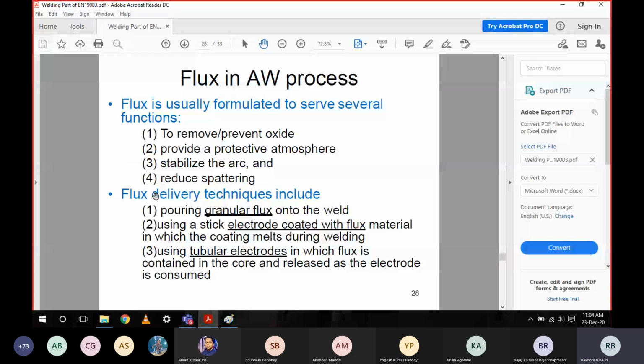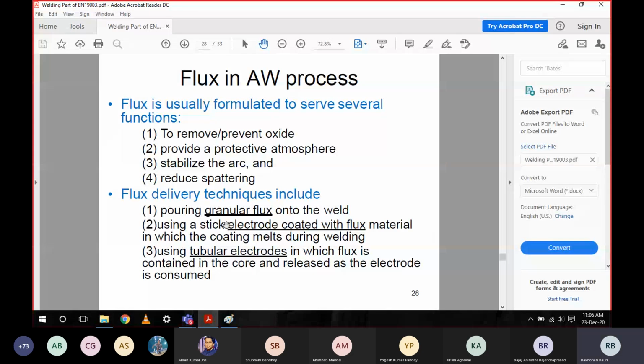Spattering means the scattering of liquid molten metal. The flux reduces it by making a protective covering layer over the liquid molten metal, so further spattering of liquid is reduced. If spattering is there, then the quality of the weld will be bad. You will require more finishing after welding, as you have to clear those spattered metals.